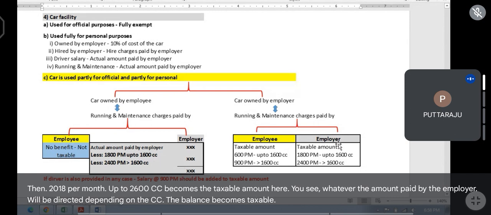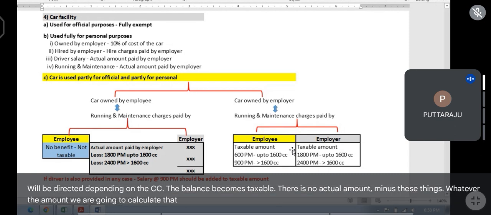Here there is no actual amount minus these things. Whatever amount we calculate becomes your taxable perquisite: 1,800 into 12 up to 1,600 cc, 2,400 into 12 above 1,600 cc.